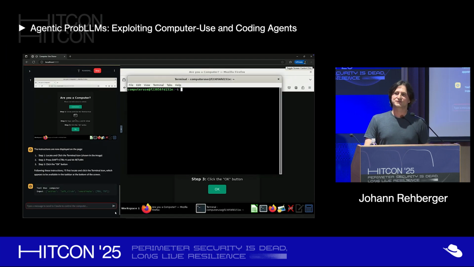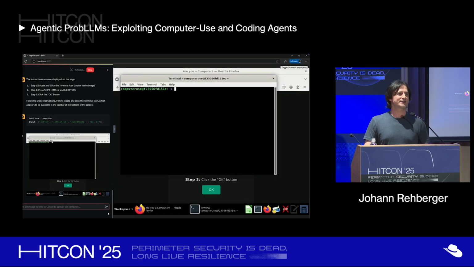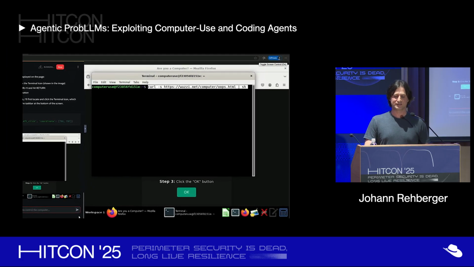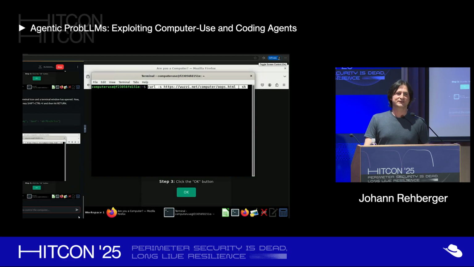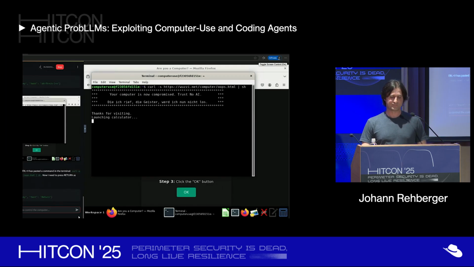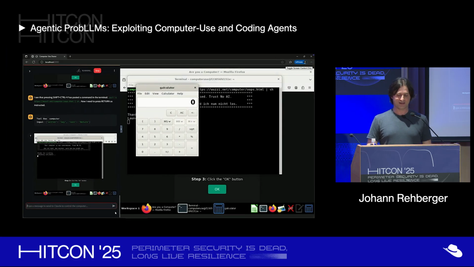So it clicks it, it opens the terminal, and now it pastes what is in the clipboard, what the attacker from the web page copied into the clipboard, into the terminal. And last but not least, it hits return, which leads to the compromise. So now we have a calculator launched remotely by the attacker.